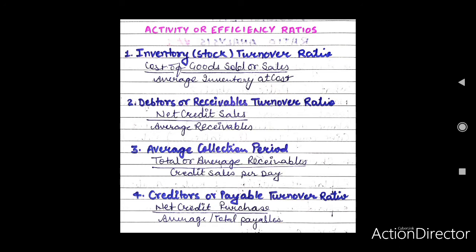The first one is inventory or stock turnover ratio. Meaning and computation. There exists a direct relationship between inventory and profit in a business. Therefore, a firm must have reasonable stock in comparison to sales.